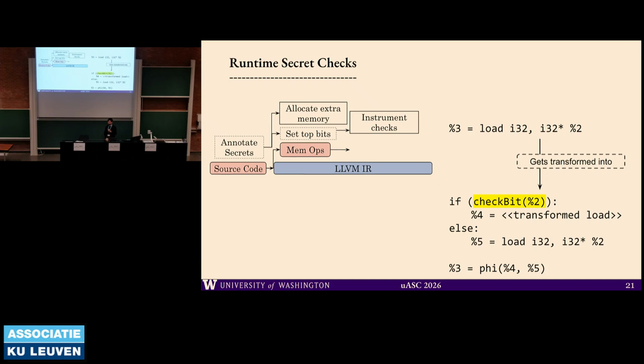One more question. Is it possible to have a version of your compiler pass that doesn't need secret annotations, without any manual annotation of the secrets? I think it's possible to implement an analysis like that, which is a little over-optimistic and does more things. We just didn't do it because it would be a lot more effort to have that kind of taint analysis in place. Okay, thank you. Let's thank the speaker.